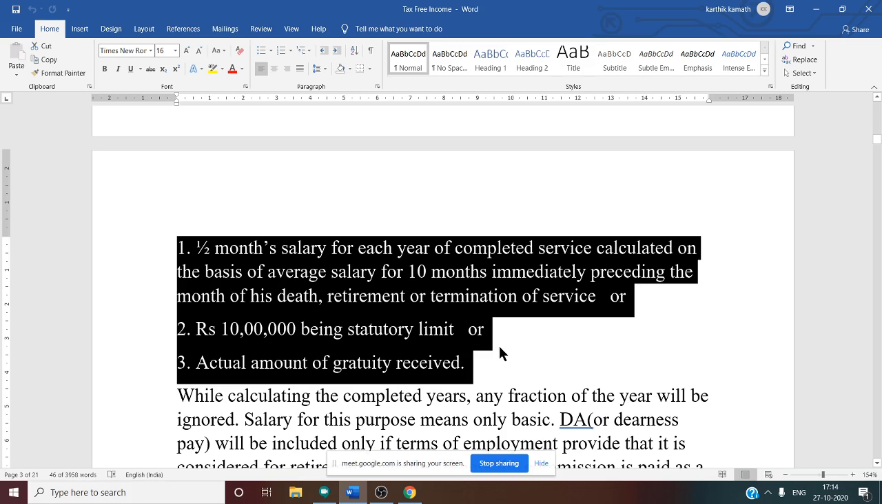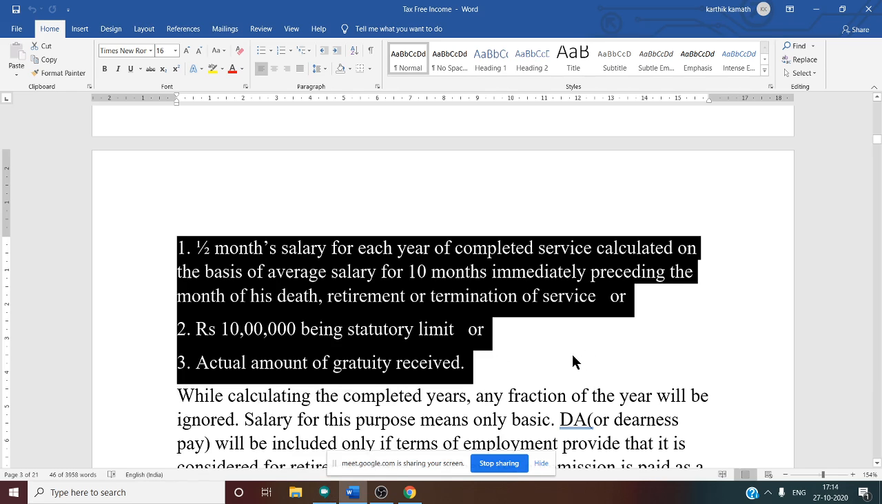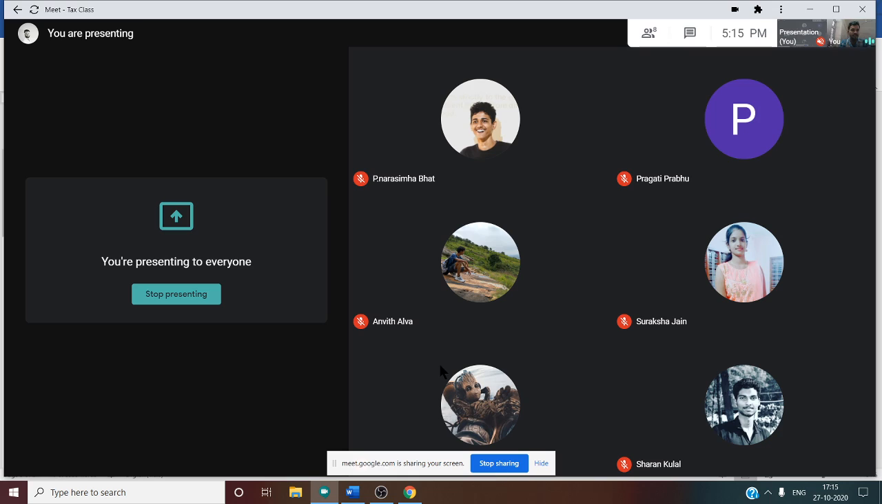So in the case of covered employees, we are talking about the last drawn salary. But in the case of those not covered under the Payment of Gratuity Act, we are talking about the average salary of 10 months preceding the month of retirement. That means in gratuity calculation, we are excluding the month of retirement. Suppose an employee retires in March, so the month of March is excluded and for the remaining months we need to do the calculation.